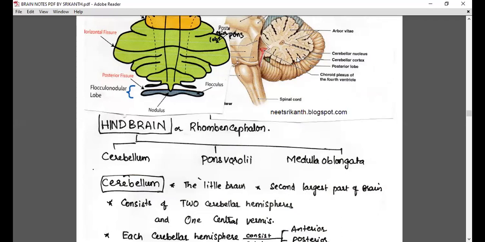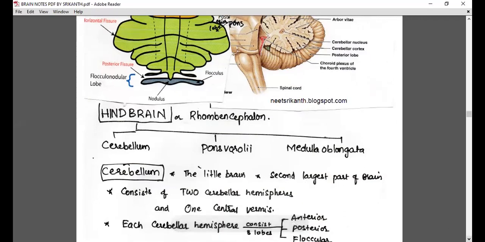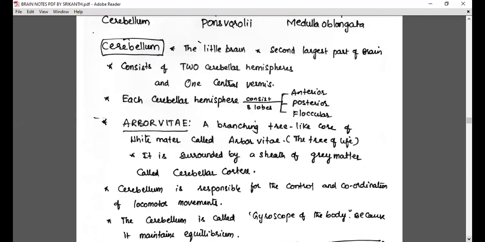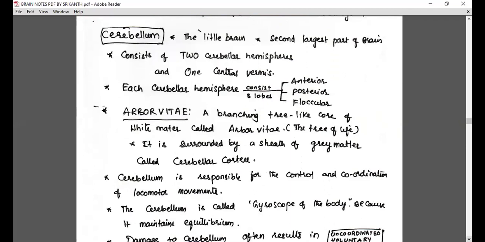So what do you call it? Arbor vitae, the tree of life. White matter above the gray matter, you just remember like that. A branching tree-like core of white matter is called arbor vitae, surrounded by a sheath of gray matter called cerebellar cortex.